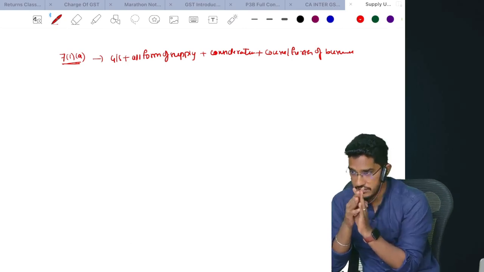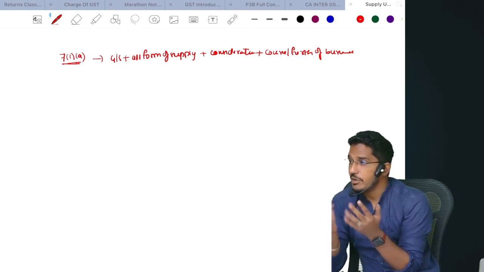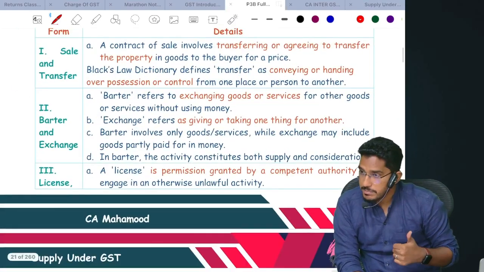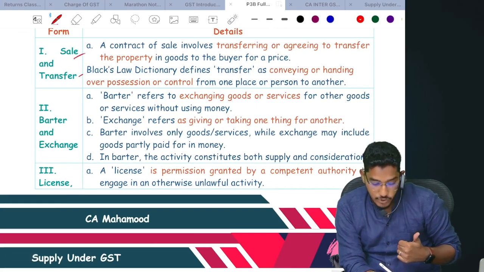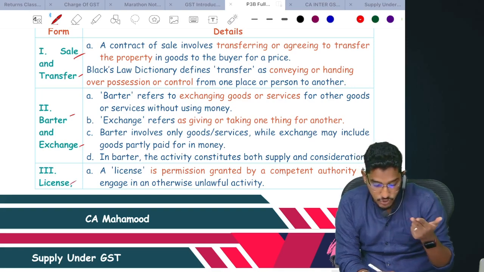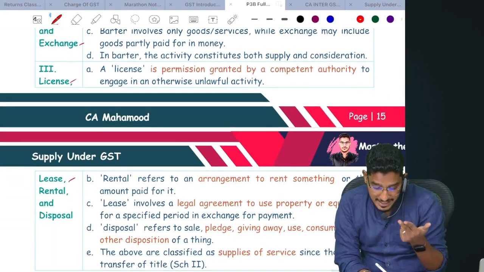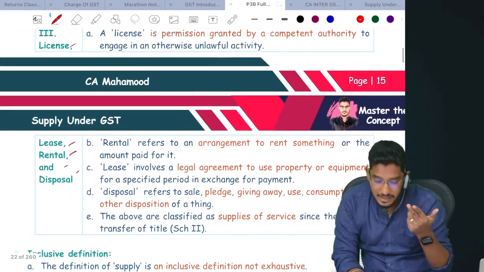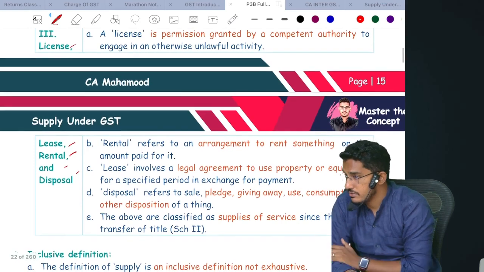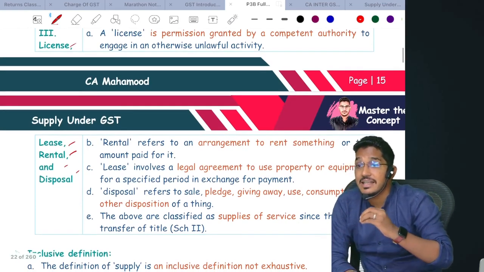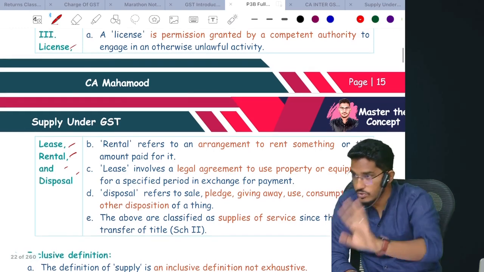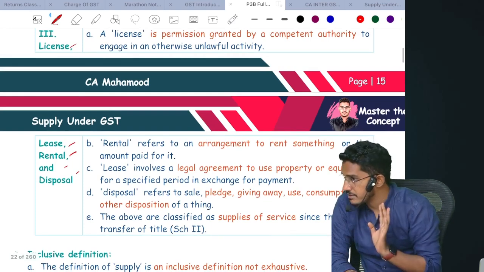goods or services or both, and some form of supply should take place. When I say some form of supply, what could be the different forms? It could be a sale, a transfer, barter, exchange, license, lease, rental, or disposal. Any form of supply could take place. The list here is not an exhaustive list, just an illustrative list. Any other similar kind of supply could also be there, but some form of supply should take place.